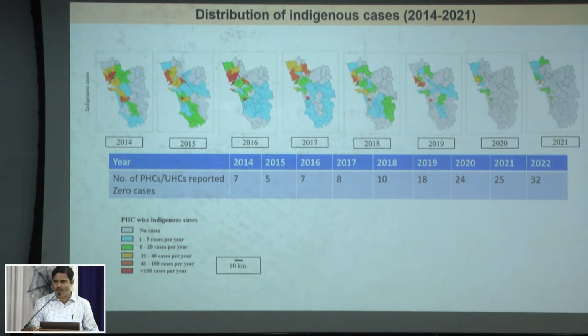This is the map of Goa with different PSCs showing the distribution of the indigenous malaria cases between 2014 and 2021. So it can be clearly seen here that in the year 2014, only the cities which are close to the coastal belt and wherever the developmental activities were happening had cases. So most of the